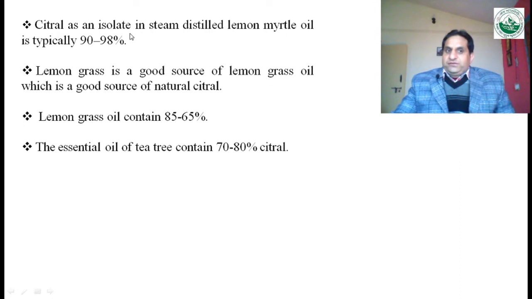If we talk about India, lemongrass is commonly found here, which consists of citral as a major active constituent. Lemongrass oil is a good source of natural citral, and it consists of about 65 to 85% citral.